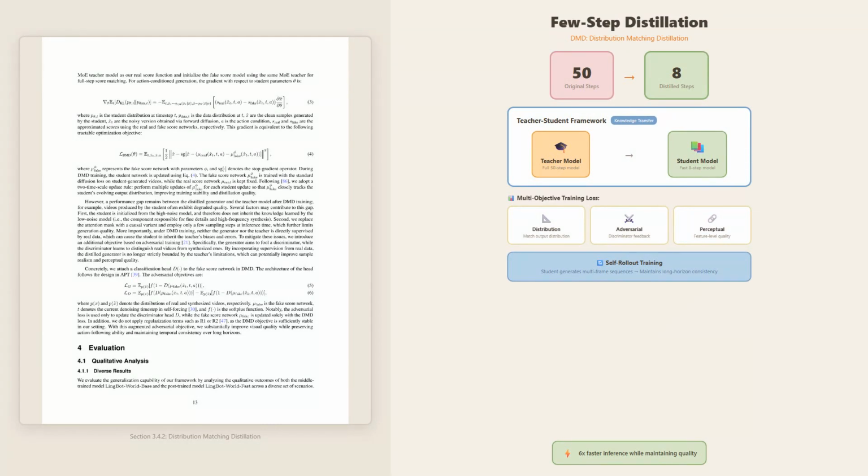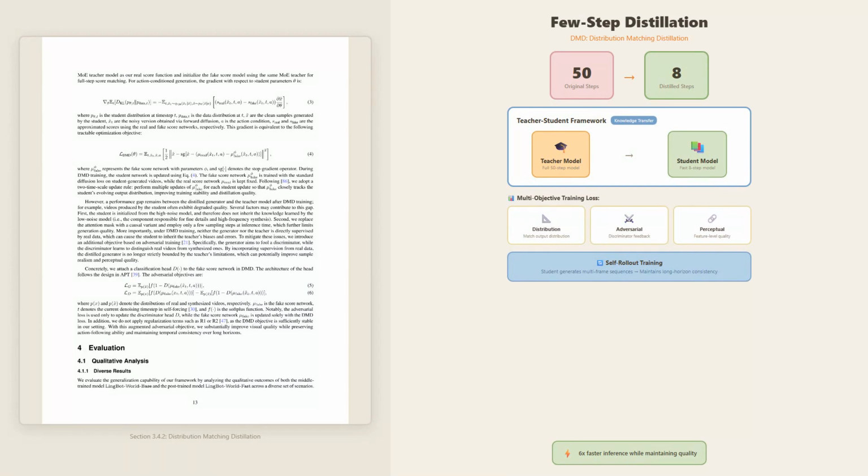The training uses multiple loss objectives. Distribution matching ensures the student's outputs have the same statistical properties as the teacher's. Adversarial loss helps with perceptual quality. And a perceptual loss based on feature matching captures high-level semantic consistency.